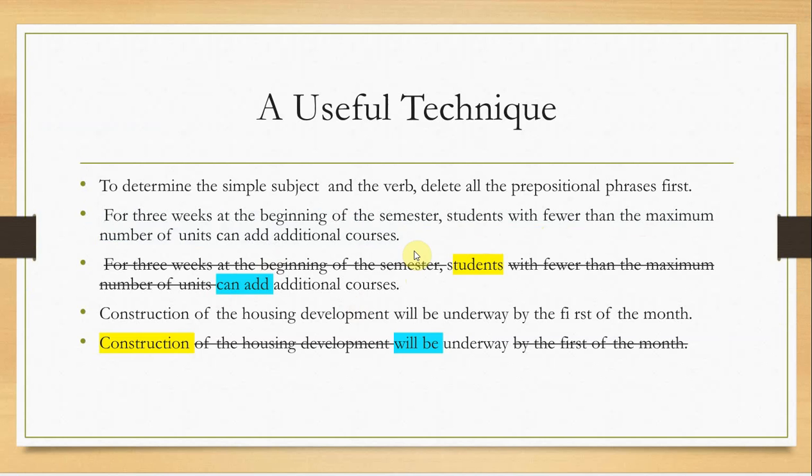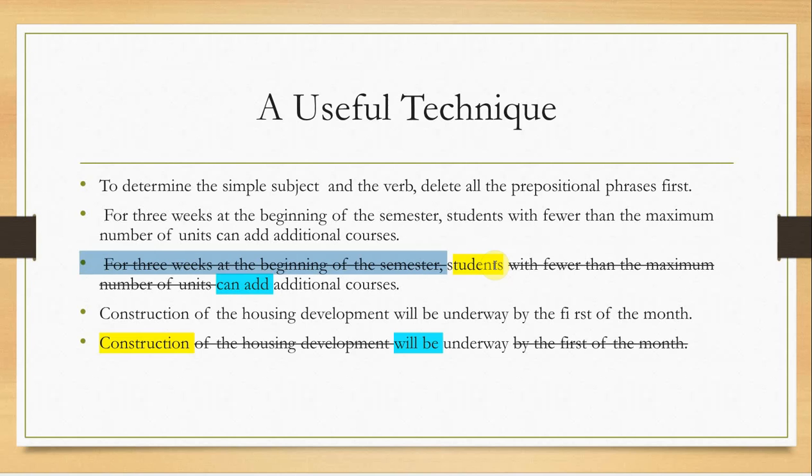When you think about the subject, first of all start deleting all the prepositional phrases with your pencil. For 3 weeks, prepositional phrase, deleted. At the beginning, deleted. Of the semester, a prepositional phrase, deleted. So you will find that you deleted all the part at the beginning, and now we have the word students.